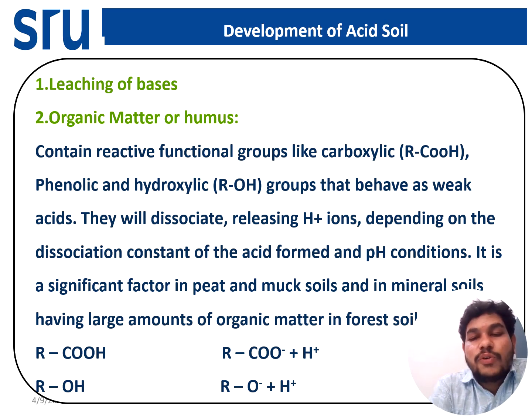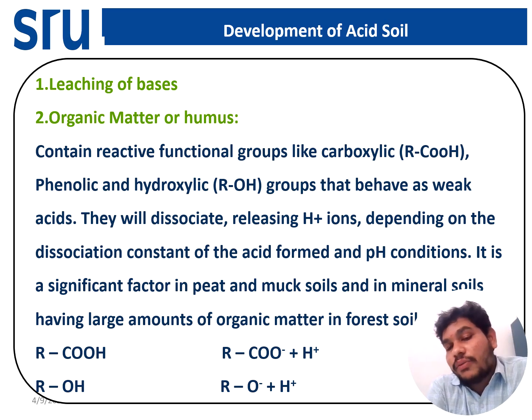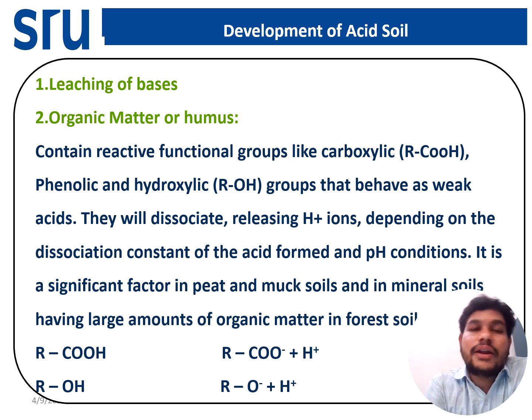Mostly this is possible in high rainfall areas in India, like the northeast region of India, the Ooty region, the Western Ghats, and the Malabar Hills, where the rainfall is more than 1000 to 1500 mm. Those areas will see the acid soil.